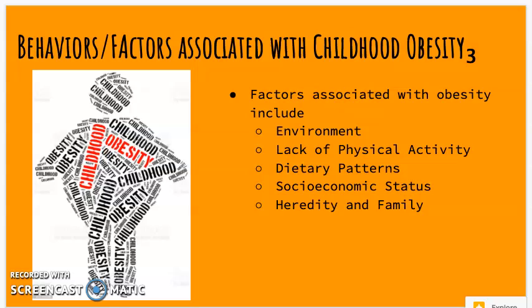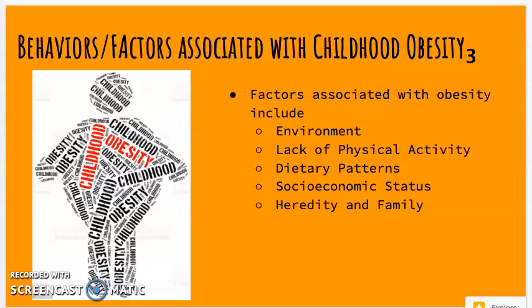Socioeconomic status: children and adolescents that come from lower income homes are at a greater risk of being affected by obesity. Lower income children cannot always afford to take part in extracurricular activities, which results in a decrease in physical activity. In addition to that, families who struggle to pay bills and make a living often opt for convenience foods, which are higher in calories, fats, and sugars. And also education level has a huge part. Parents with little to no education on proper nutrition and healthy food choices find it more difficult to instill those important values in their children.